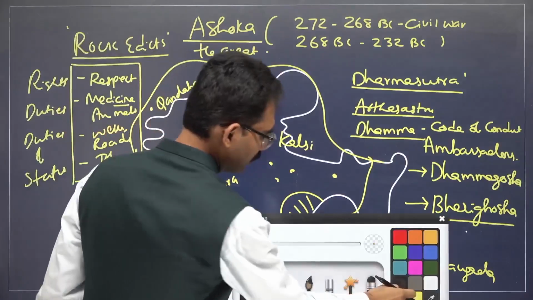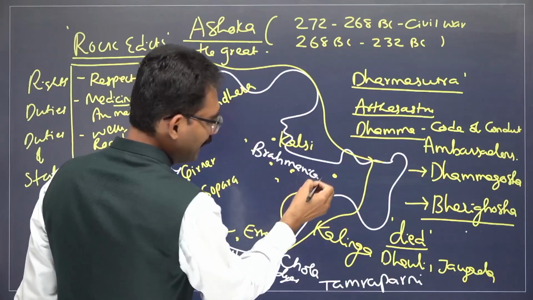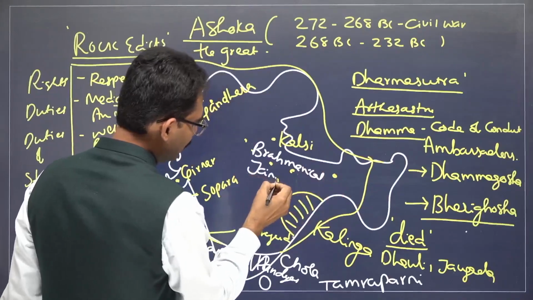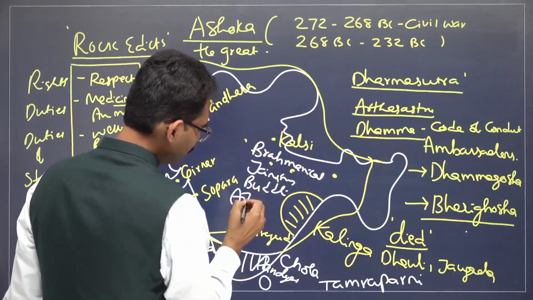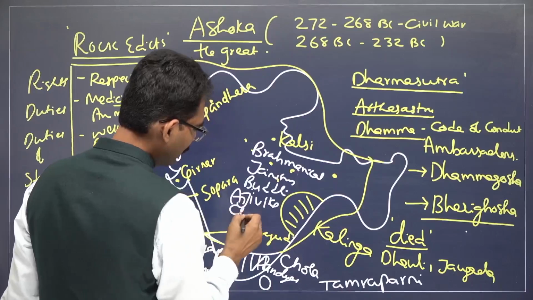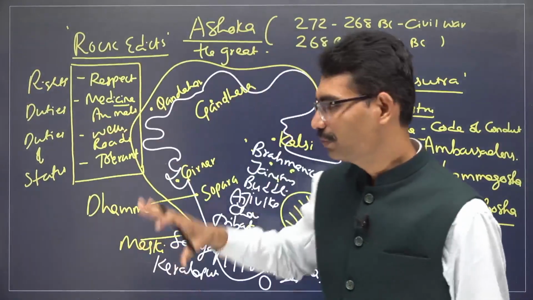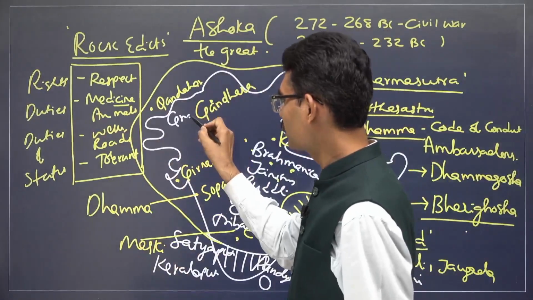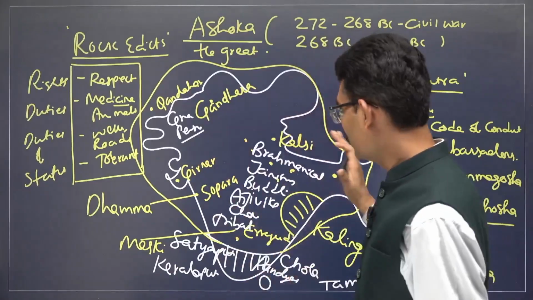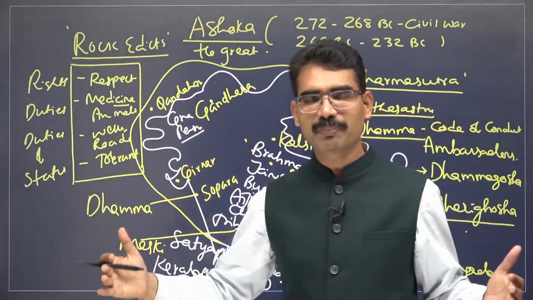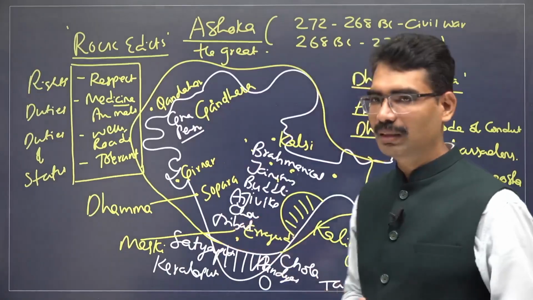Because within India, by this time period, Brahmanical ideas were there, Jainism ideas were there, Buddhism ideas were there, Ajivika, Charvaka, so many tribal ideas. When these many ideas are there, and when it comes to here, Greek ideas, Persian ideas, when this much diversity is there, then he needed a mechanism to maintain this big empire with some kind of peaceful tool. That is what Ashoka Dhamma is.